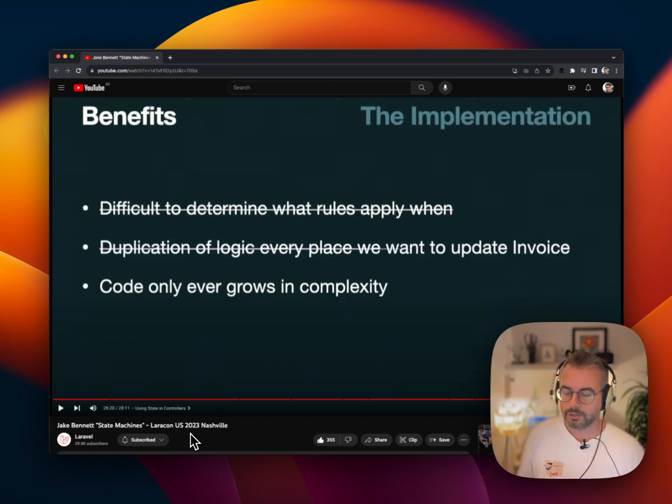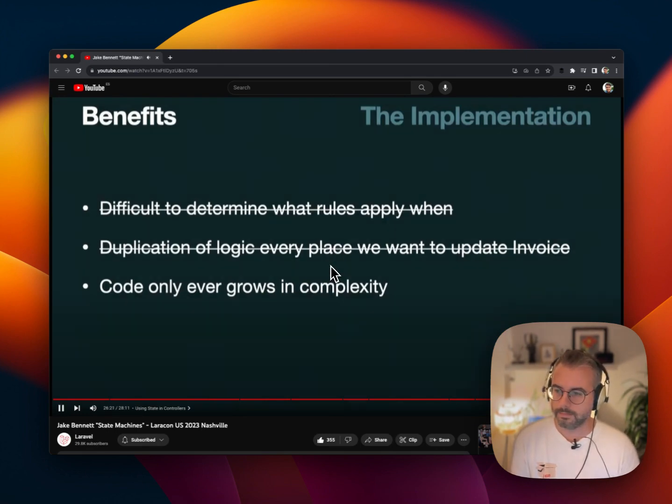I think just thinking about the fact of having a single class being responsible for a single state, that's been the biggest shift for me mentally into why state machines are such a powerful tool in these complex scenarios. Anyway, enough of me. Let's listen further to what Jake has to say.